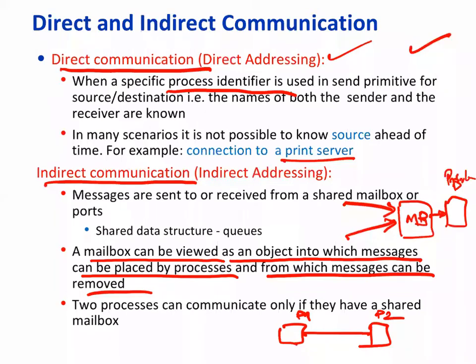Letters can come from anybody, and then we remove them one by one and read them one by one in the order they have come. So the mailbox can receive messages from many sources, but it belongs to a process. It's like a port.